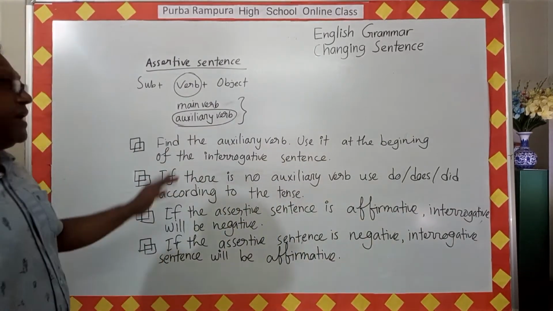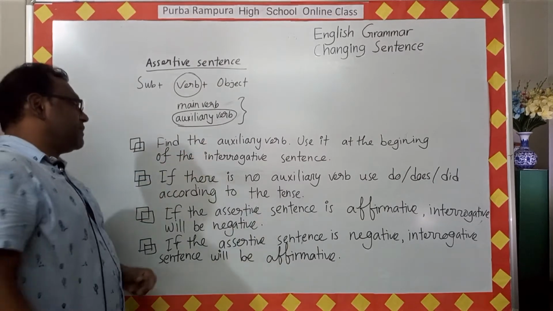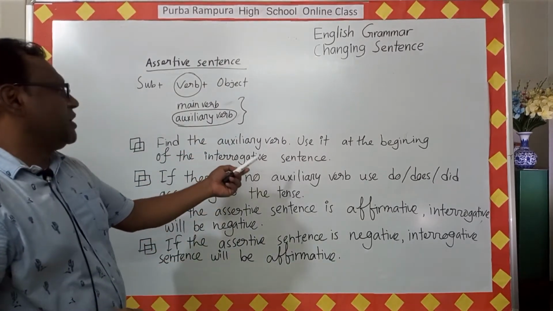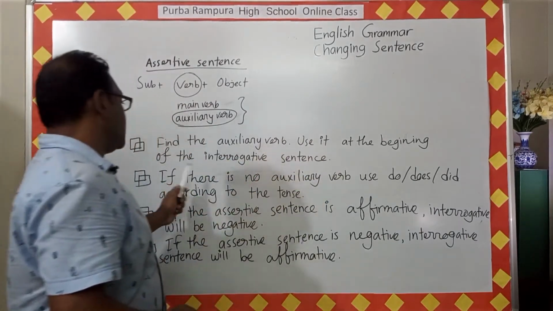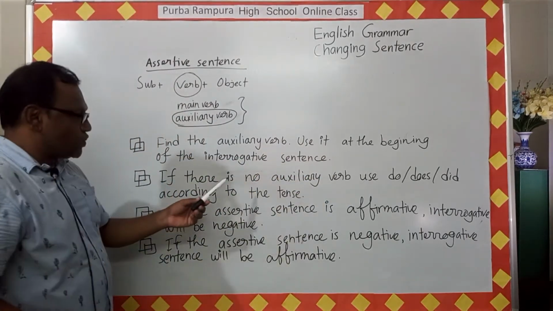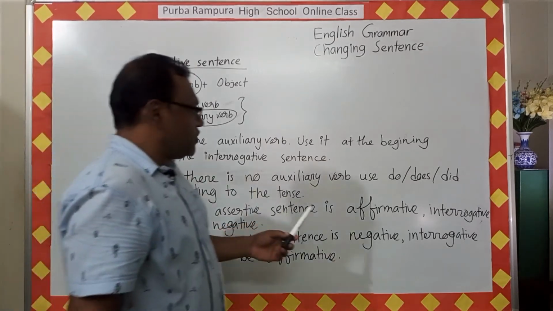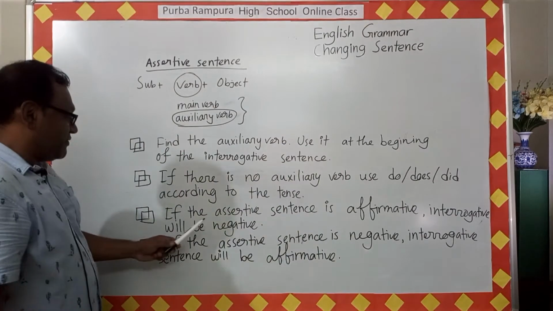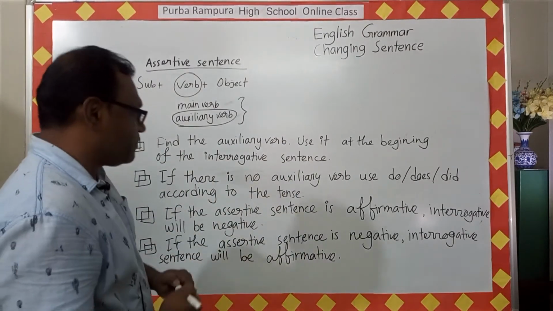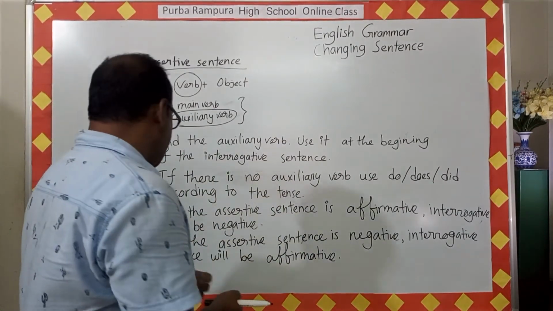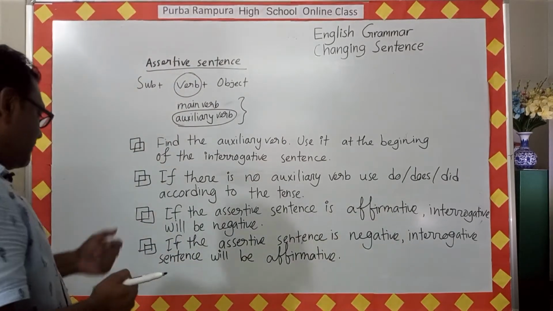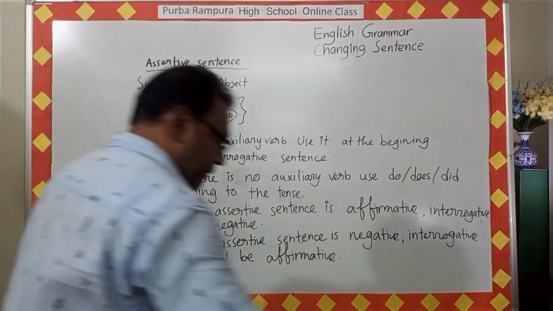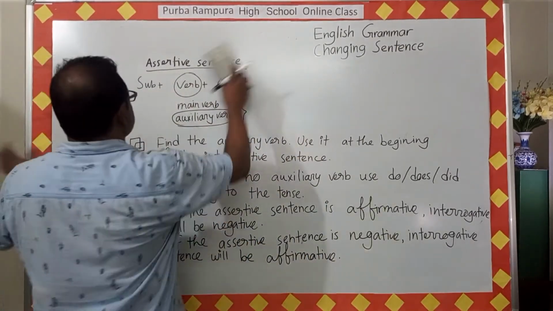Okay, very simple. At first, find the auxiliary verb in the sentence. If you find any auxiliary verb, use it at the beginning of the interrogative sentence. If there is no auxiliary verb, use do, does or did according to the tense. If the assertive sentence is affirmative, interrogative sentence will be negative. If the assertive sentence is negative, interrogative sentence will be affirmative. Now look at some examples.